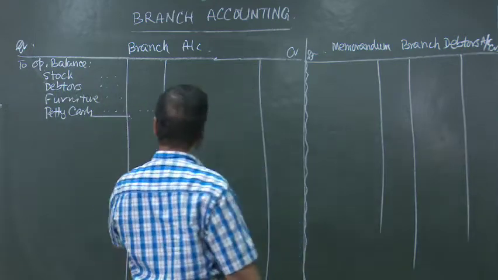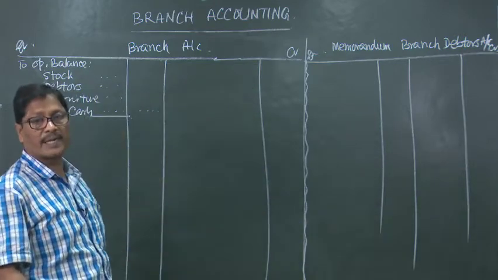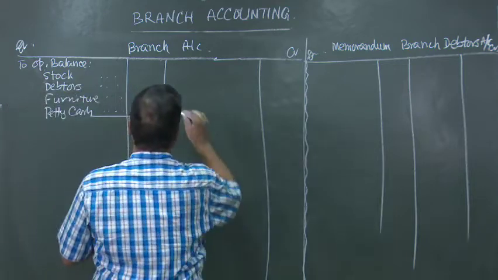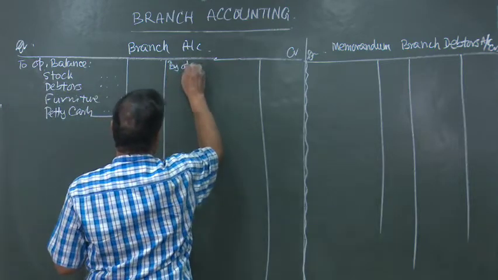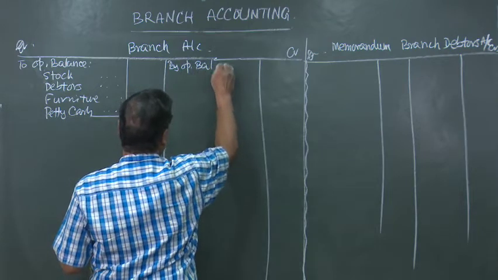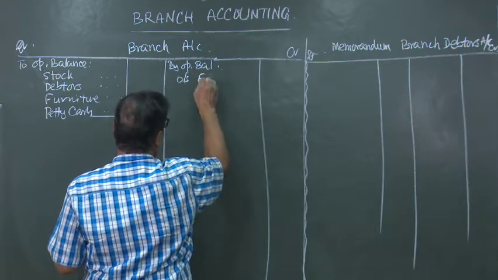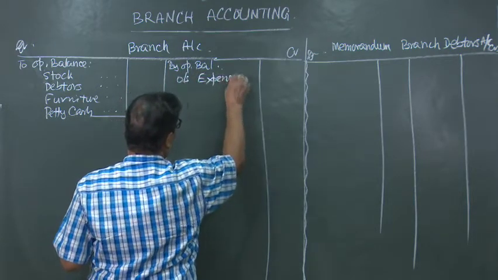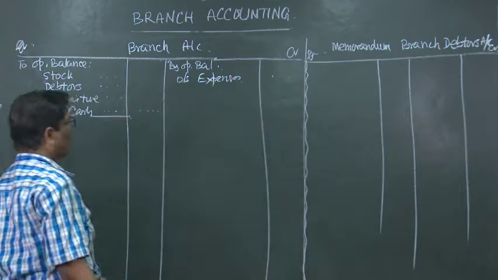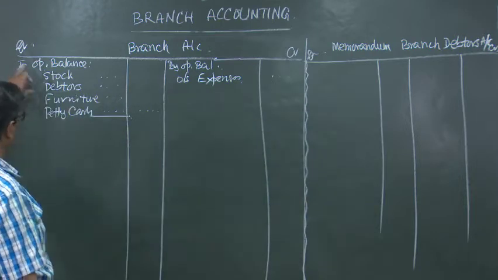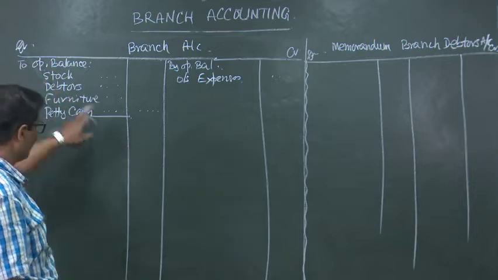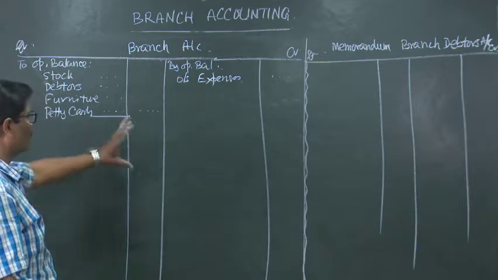Similarly, all the branch liabilities, if suppose there is some outstanding expenses or something, that you can write by opening balance of outstanding expenses, that can be written there. Similarly, at the end of the year, this opening balance will become the closing balance and these figures will be changed.